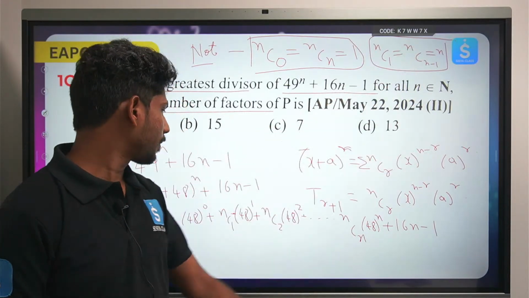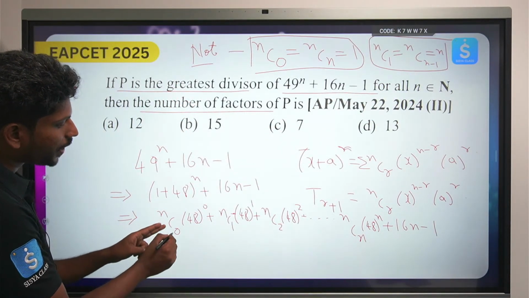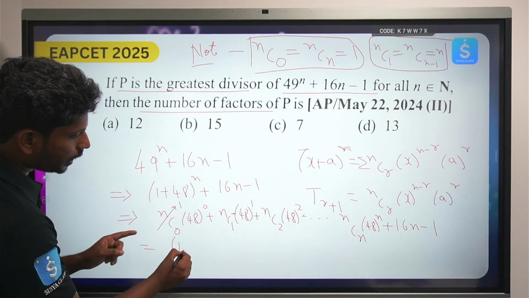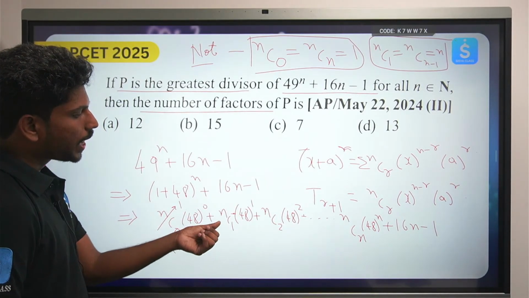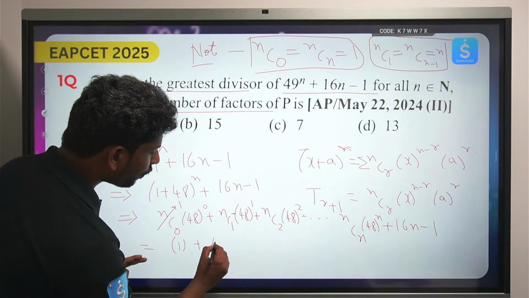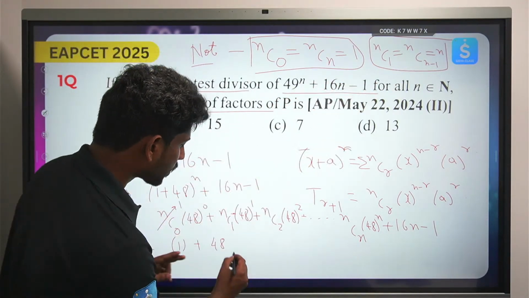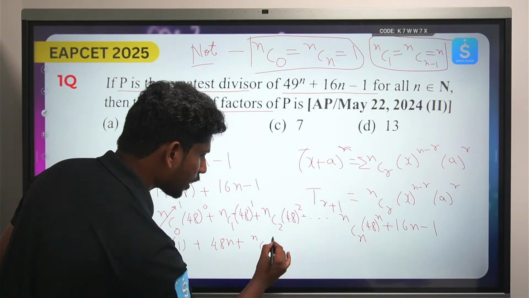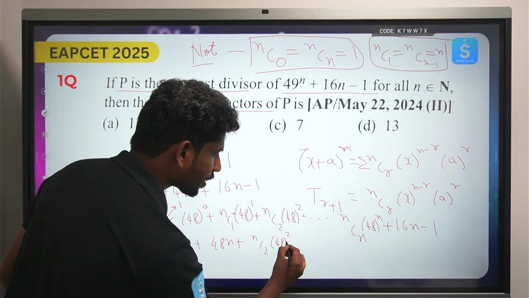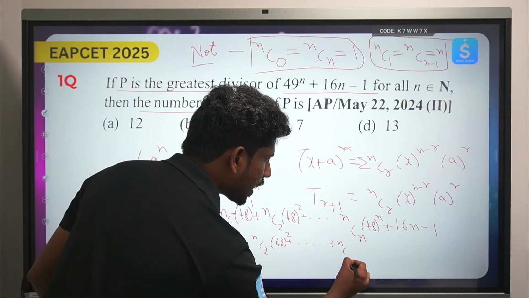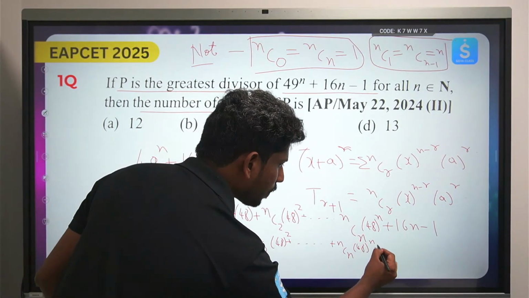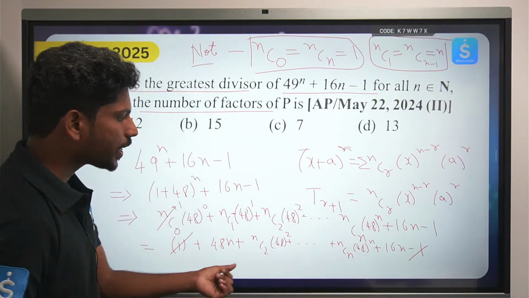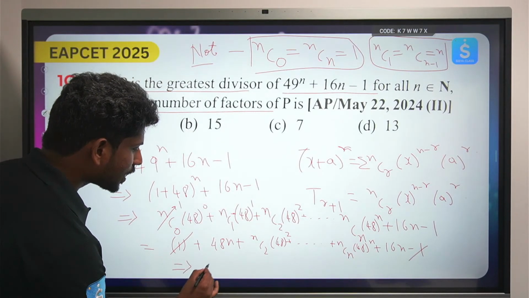So that is what I wanted to say. 25C0 value will always be 1. 1 into 48 power 0 is 1. And NC1 will be just N, so this will be 48N. Let's take the next term as NC2 into 48 square. Let's not calculate this as of now, and so on up to NCN into 48 power N plus 16N minus 1. Now can I cancel plus 1 minus 1? And 48N plus 16N, that will be 64N.